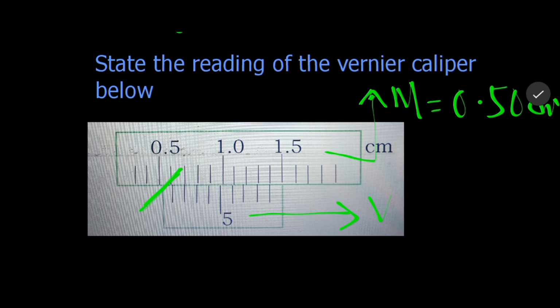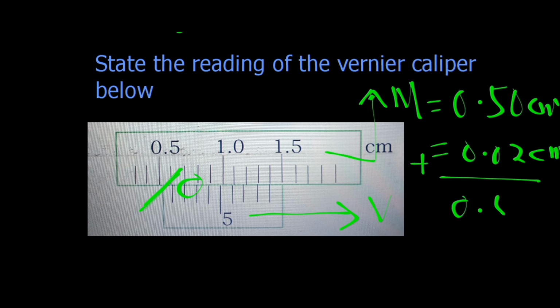And on the vernier scale, the reading registered at the point of coincidence is 0.02 centimeter. If we add up the two, we shall have 0.52 centimeter. That means the vernier caliper registered a reading of 0.52 centimeter.